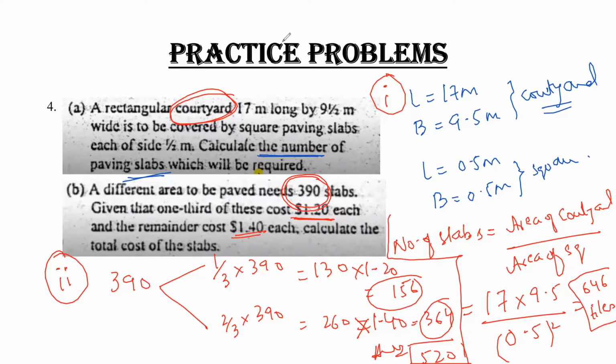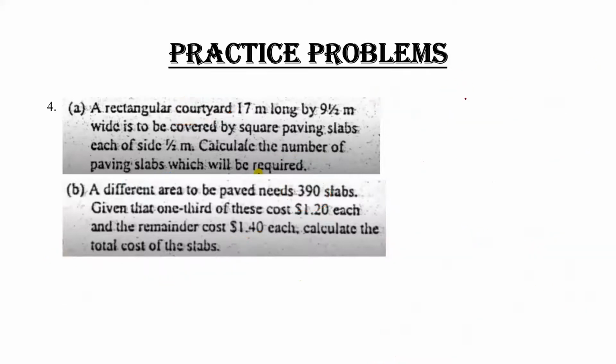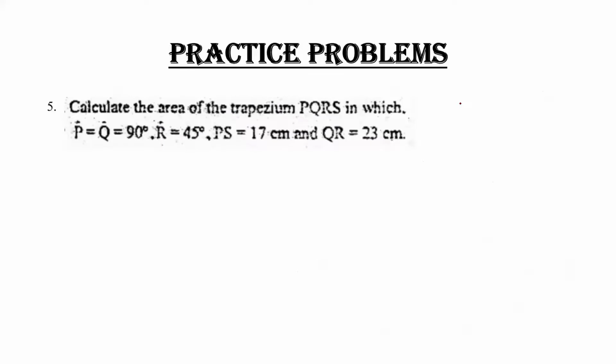Next question here. So in this question they asked you to find out basically the area of a trapezium PQRS, in which P equals Q equals 90 degrees. That means 90 degrees shows us that the right trapezium is provided.